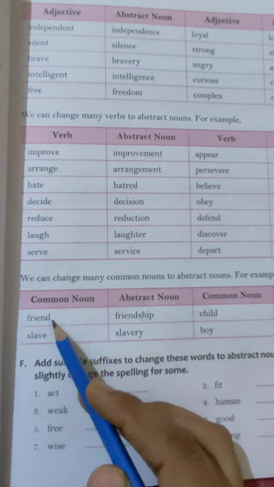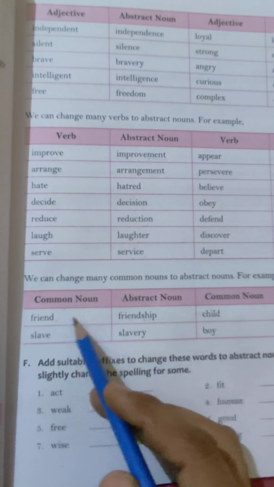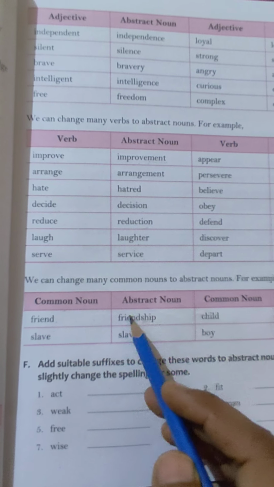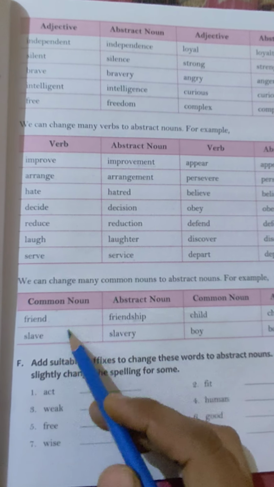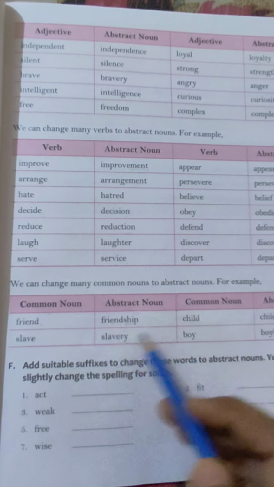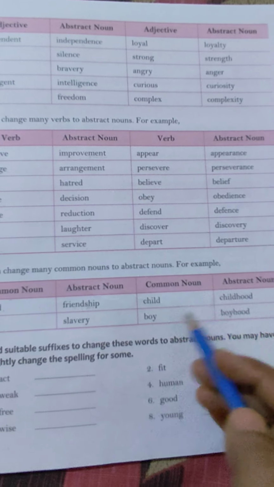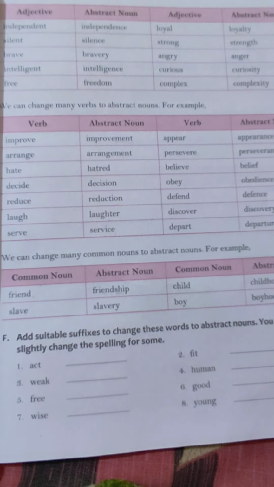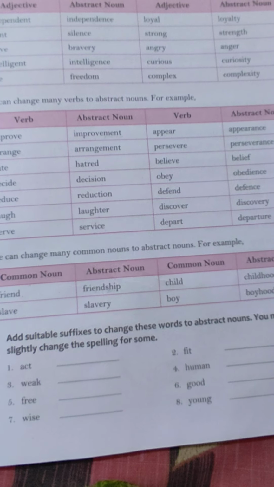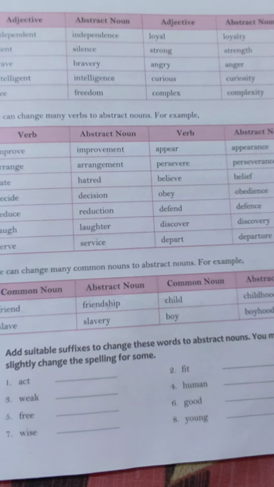So the common noun is friend. When we add ship, it will be an abstract noun. Okay, slave, slavery. Child, childhood. Boy, boyhood. Okay, so students, I hope you understood the chapter well. So learn the definitions and kinds of noun and these tables.